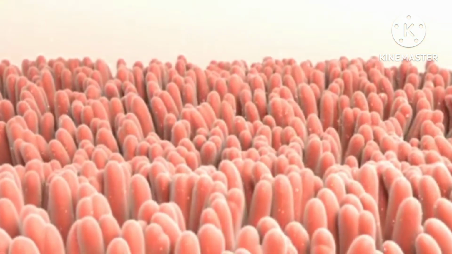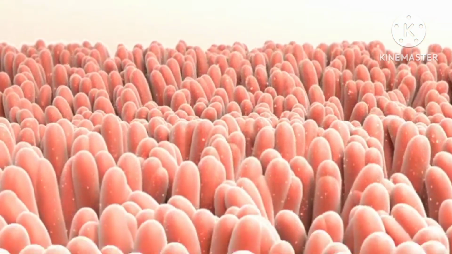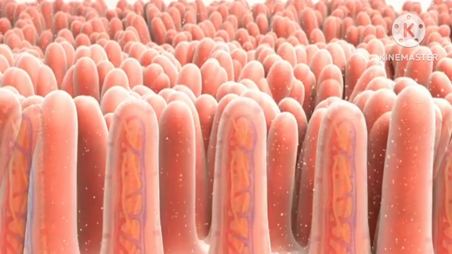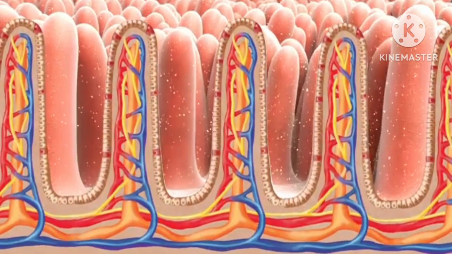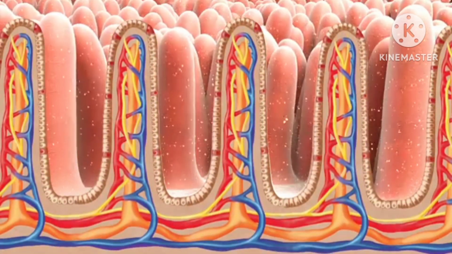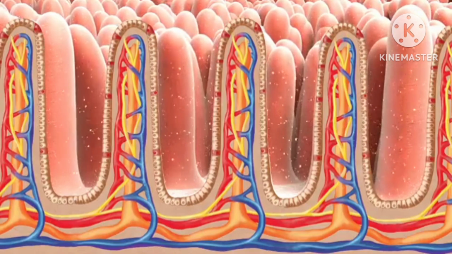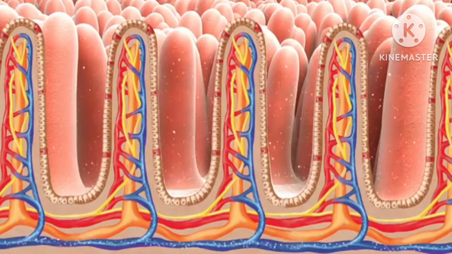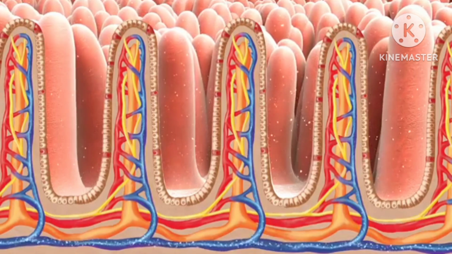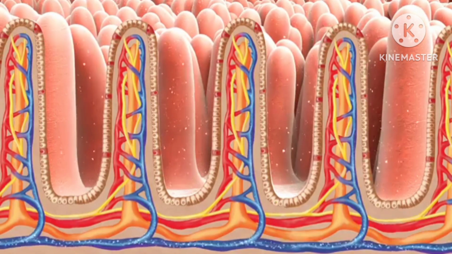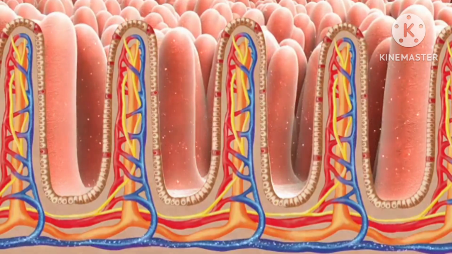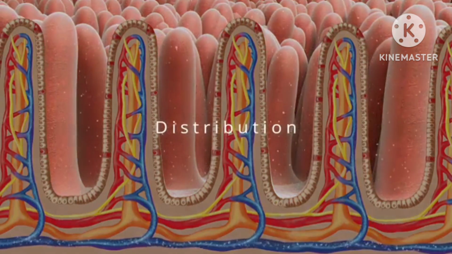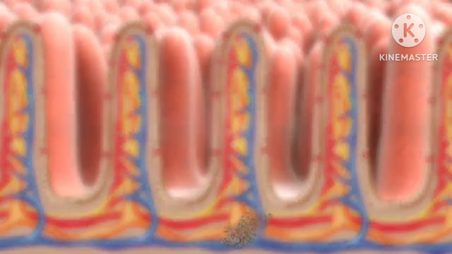See how villi start absorption of food. The digested food passes into the blood vessels in the wall of the small intestine. This process is called absorption. It is very important for a one mark question. The inner wall of the small intestine has thousands of finger-like outgrowths called villi. See here how blood vessels absorb food.